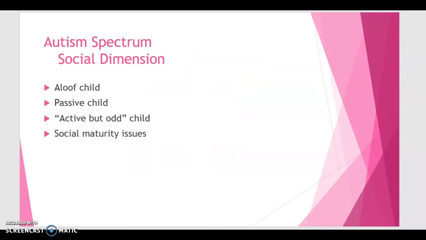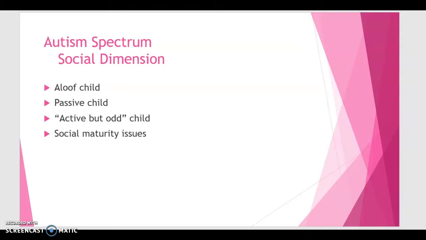Autism spectrum disorder has different dimensions. We're going to look at a couple of them. The social dimension of ASD is the first one we're going to look at. At one end of the spectrum of difficulties in relating to people, especially peers, is the aloof child, who actively avoids social interactions. The next child described is a passive one, who can tolerate social interaction with encouragement and can initiate social contact, but primarily to achieve access to something he or she wants.